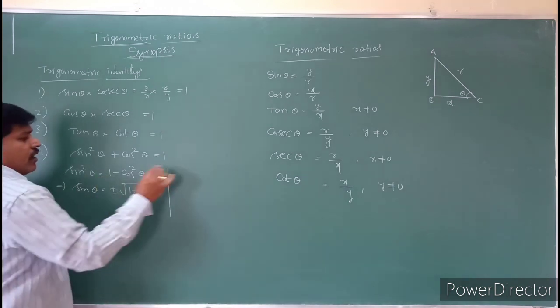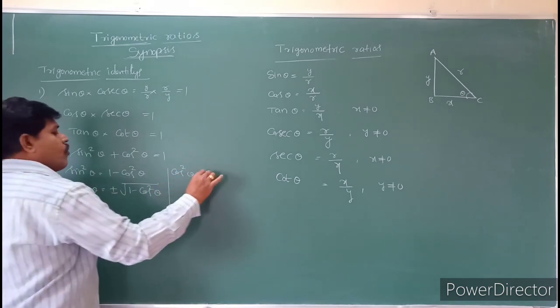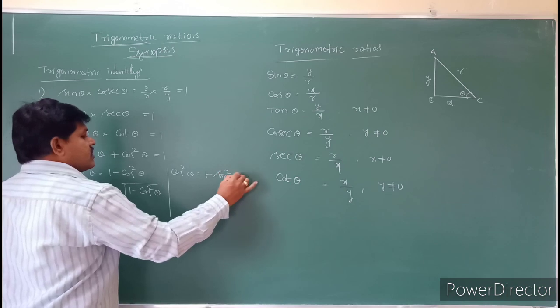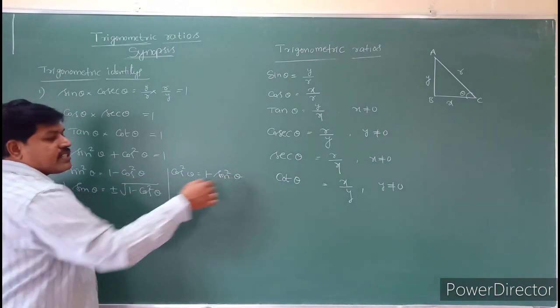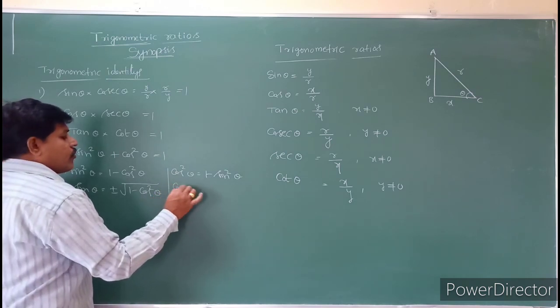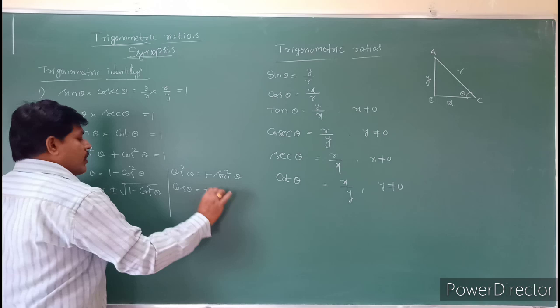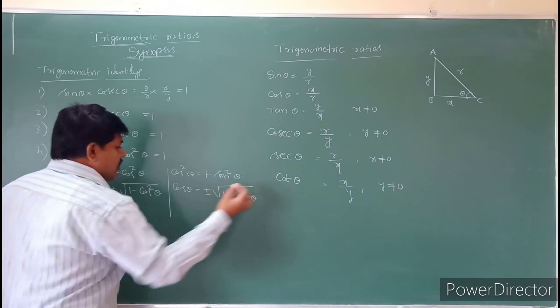Similarly, cos square theta can be written as 1 minus sin square theta. So cos theta can be written as plus or minus square root of 1 minus sin square theta.